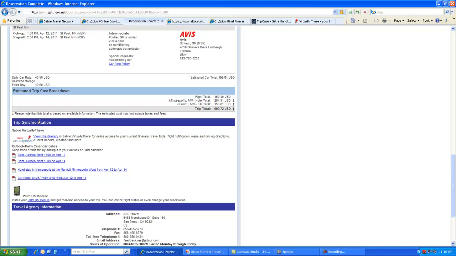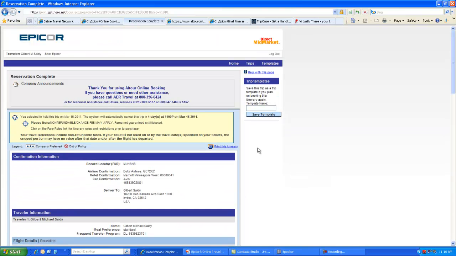So at this point, you have created a reservation. You can send the trip to Virtually, which I'll talk about in a moment, automatically, but that is your locator, and it is automatically booked. At this point, you and Air Travel will communicate via email or phone, usually email, to finalize the booking.